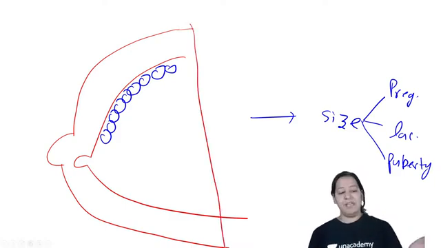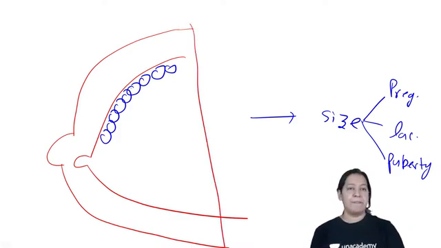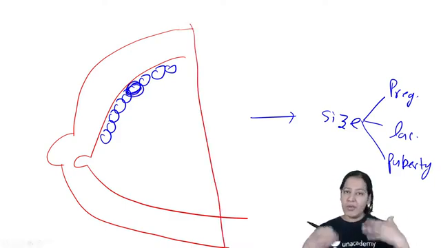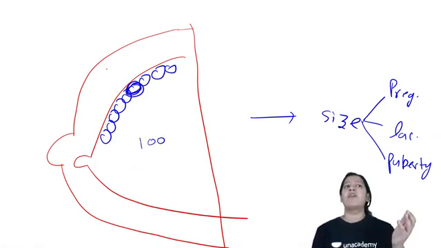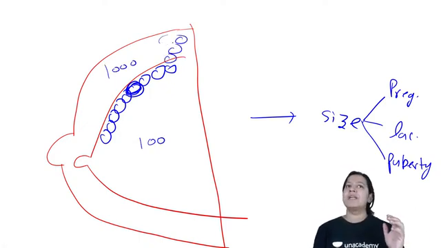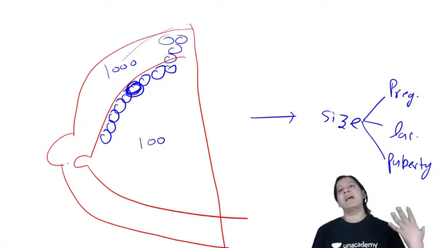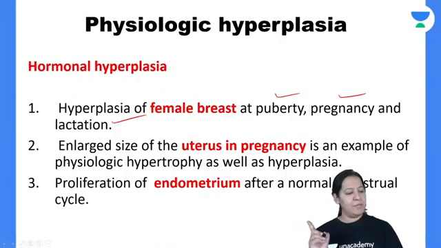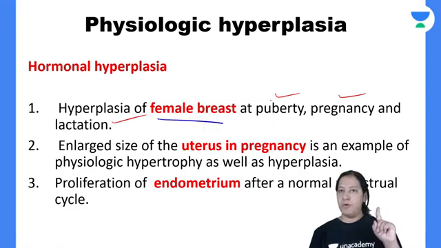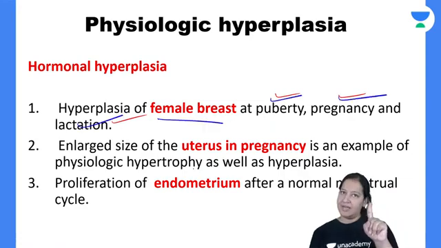How did the size increase? Because the cells inside are doing hyperplasia. Initially, suppose 100 cells were there, instead of 100 they now have 1000. That is due to hyperplasia. More cells, so the organ size is increased. That is the first example. Give me a thumbs up, everyone. Have you got it? So, hyperplasia of the female breast at puberty, pregnancy and lactation. That is the first example.